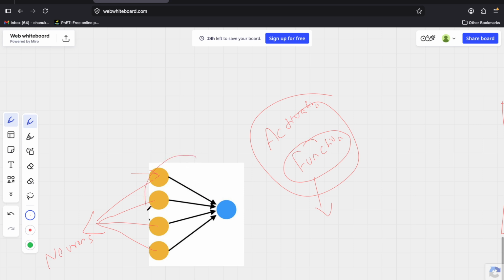If I show this image to a human being, first he will activate his eyes, just look at this image, then pass that to the brain. The same way, the activation function of a neural network will pass whatever is given to it. We represent that using f of x, guys.